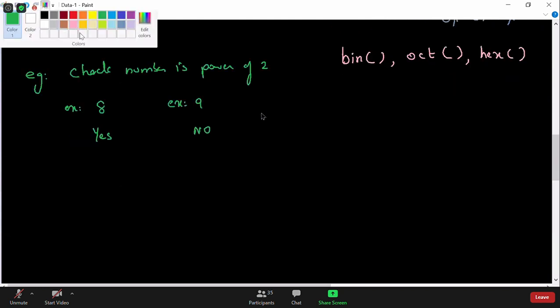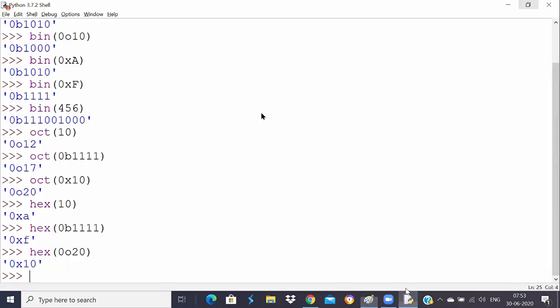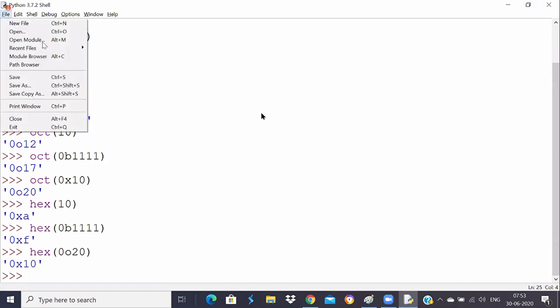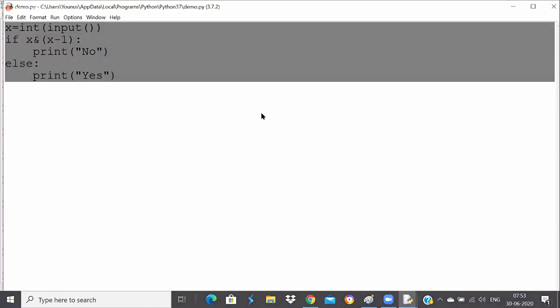Let me show you the general approach first of all. I will define one function. I'll show you both ways so that we can solve this problem. Let us solve the problem in the first way, where I'm writing this logic. So I will open my script now, called demo.